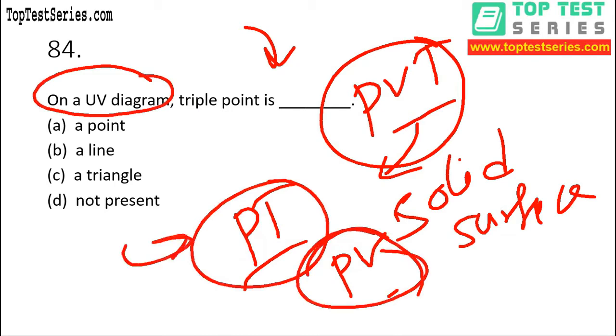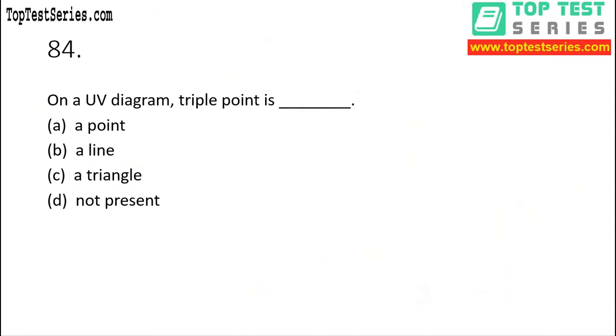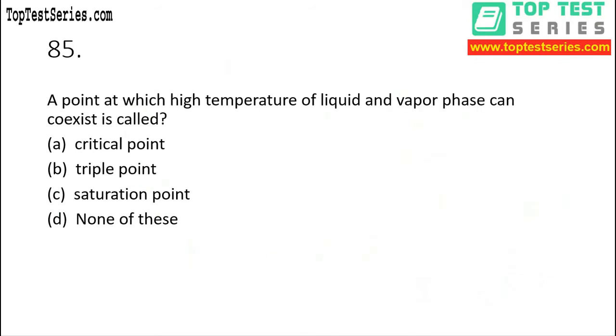In case of PD diagram, the triple point is a point. In case of PV diagram, the triple point is a line. And in case of UV diagram, the triple point is a triangle. Therefore, option C is the correct answer. Just write down these facts because it will help you a lot in the upcoming examination, right?